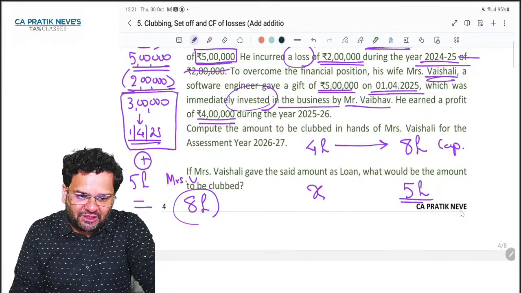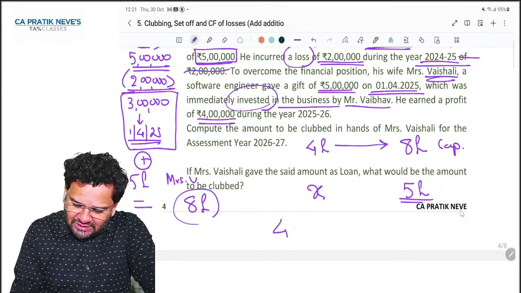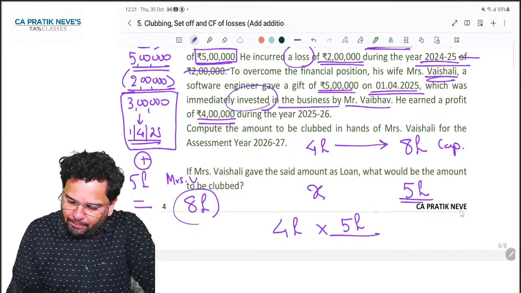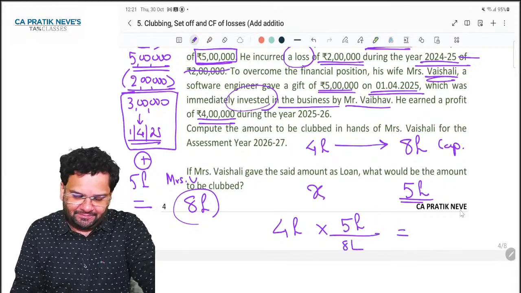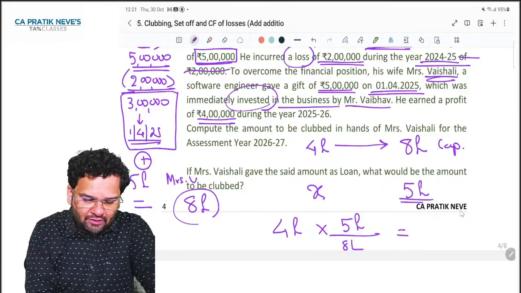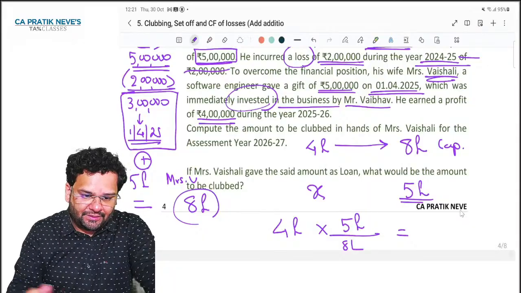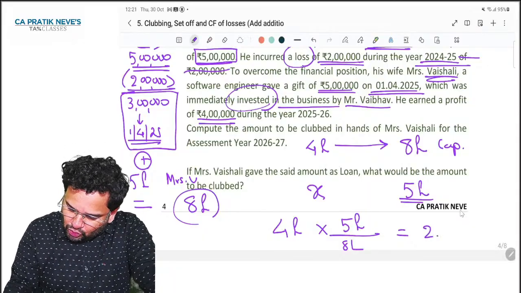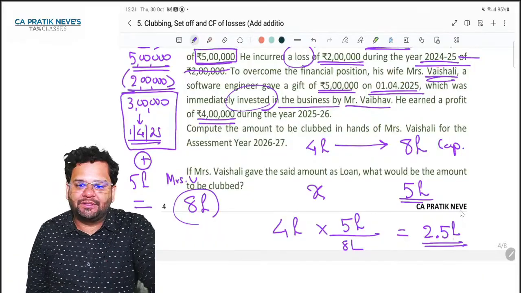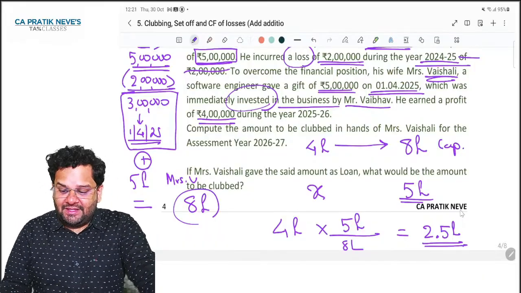So do cross multiplication. 4 lakh multiplied by 5 lakh upon 8 lakh. 4 into 5 divided by 8. Are you all getting 2.5 lakhs? Check and tell me. Yes, sir.